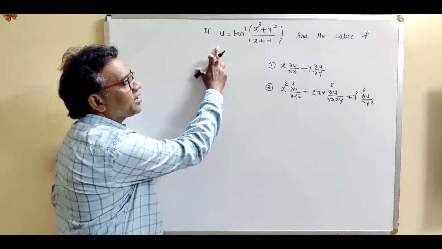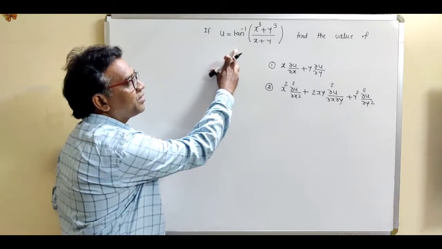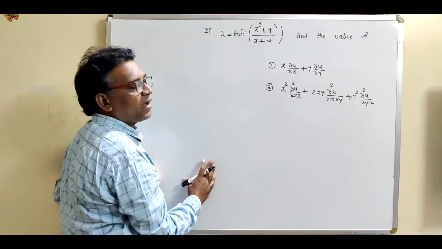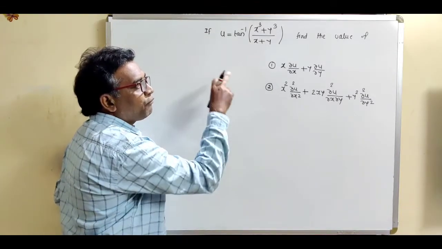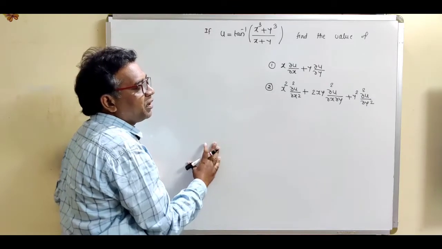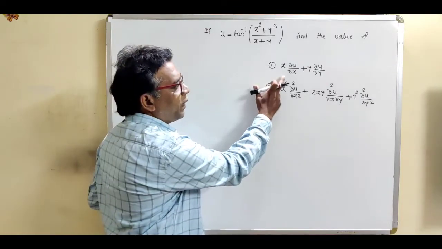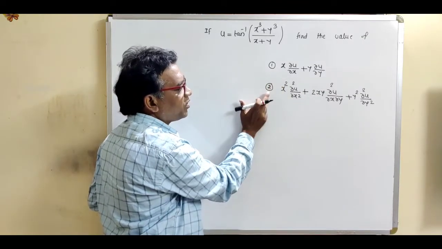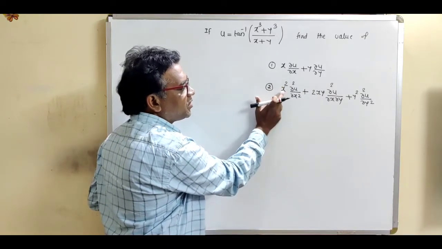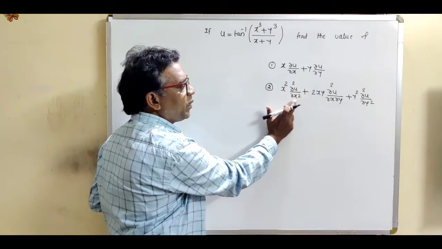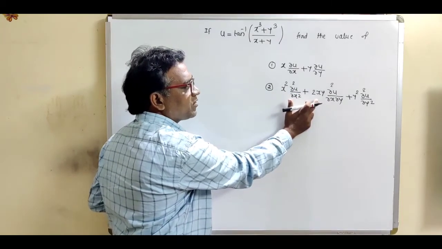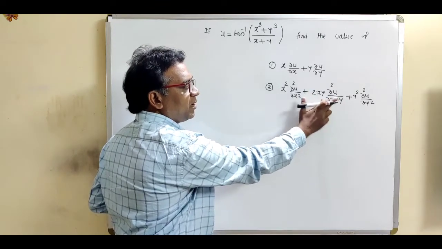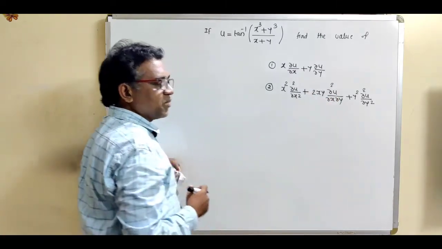If u is equal to tan inverse of (x cube plus y cube) divided by (x plus y), then find the value of x into del u by del x plus y into del u by del y. And what is this second quantity? This is x square del square u by del x square plus 2xy del square u by del x del y plus y square del square u by del y square.